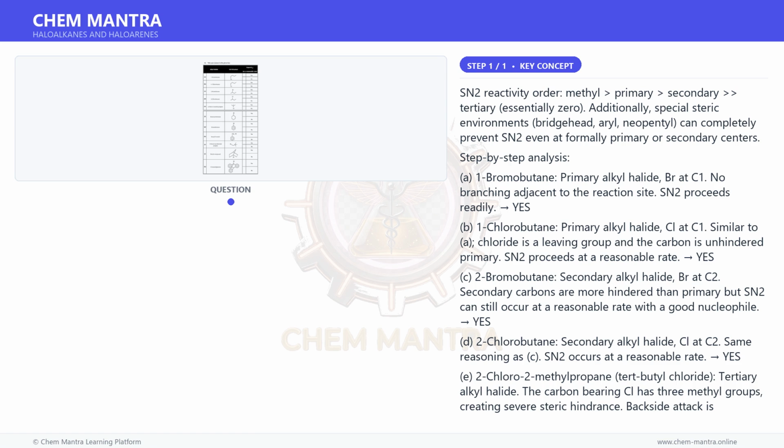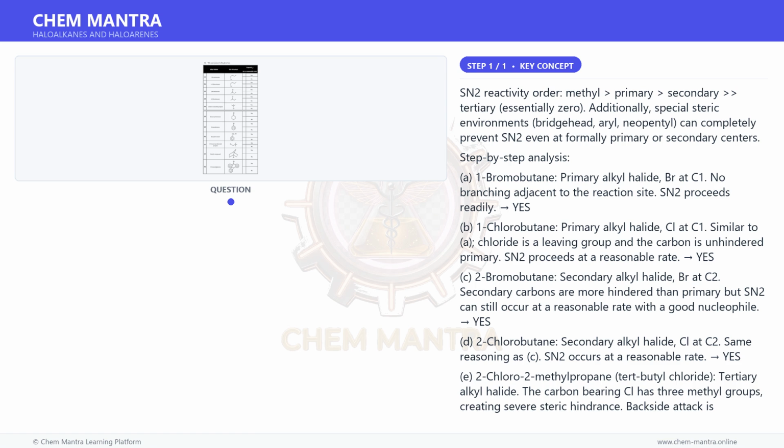The carbon is primary and unhindered. In fact, the benzylic position is activated toward SN2 due to partial stabilization in the transition state. Yes. I. 1-bromo-2,2-dimethylpropane, neopentyl bromide. Although the carbon bearing Br is formally primary, Br-CH2, the adjacent carbon is quaternary, C(CH3)3,